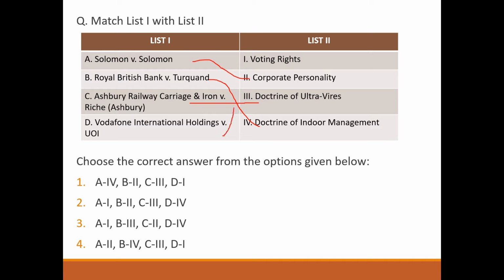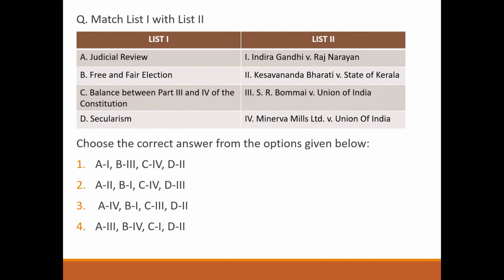Next question. Match the following. Judicial review, S.R. Bommai versus Union of India. Free and fair election, Indira Gandhi versus Raj Narain. Balance between Part 3 and Part 4 of the Constitution, Minerva Mills Limited versus Union of India. Secularism, Kesavananda Bharati versus State of Kerala. So answer will be option number 2.